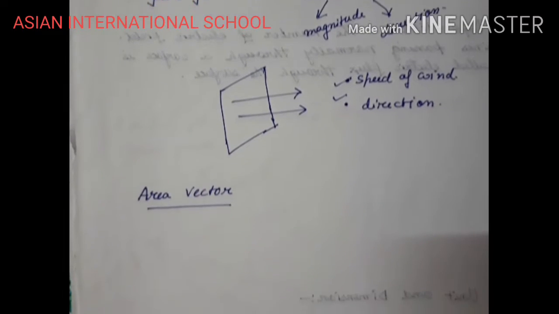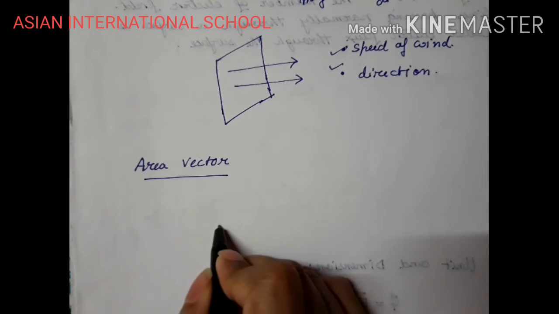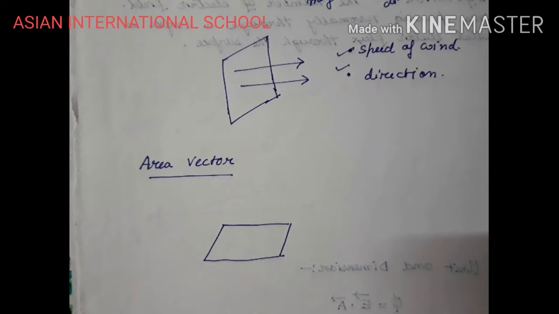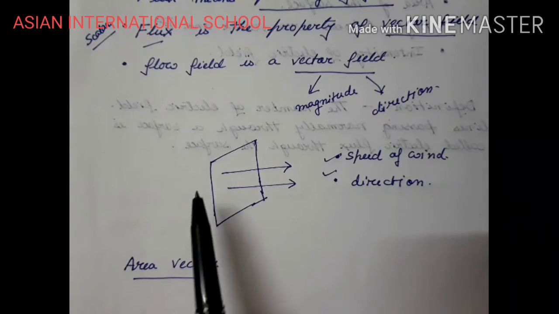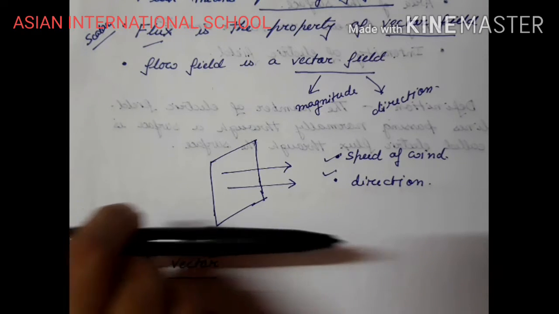So we know that area has its magnitude. Suppose I draw a plane, and if I consider this plane is a meter square or a unit, okay, this plane is a meter square. So this A represents the magnitude. Now what will be the direction? Suppose for this case, if you see through the window, how is the wind flowing? The wind is flowing perpendicular.